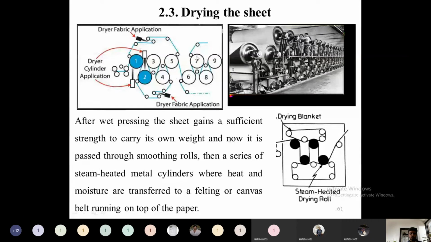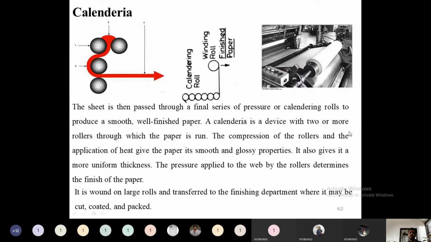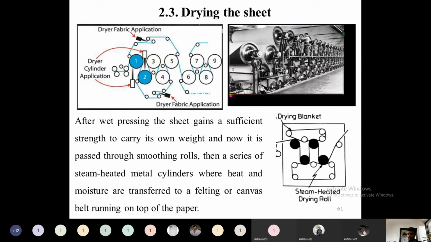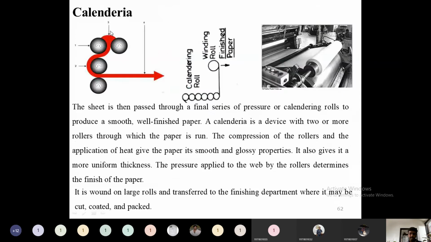The rolls will be heated using steam, so heat will be supplied here. The required humidity for the paper will be supplied using this drying blanket, all this on the supporting rolls. Then through this supporting roll, this will be moved to the next section, and the next section is a Calandria section. Until here, around 5 to 6% water content will be there. Further, we can remove the water content in the Calandria section. In this Calandria section, using mild pressure, the paper will be smoothed, and a smooth, glossy finish can be obtained by passing through a series of rolls. This is called a Calandria section.